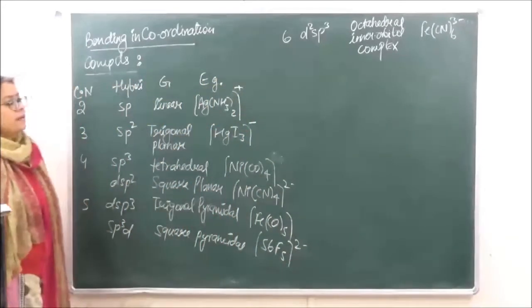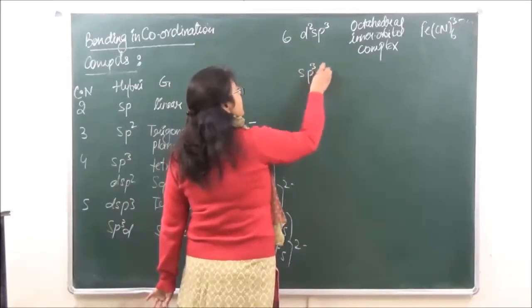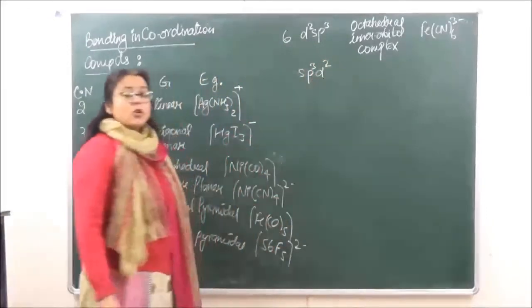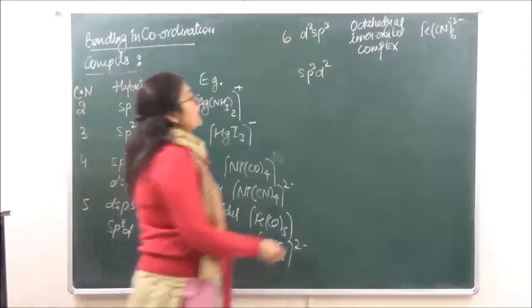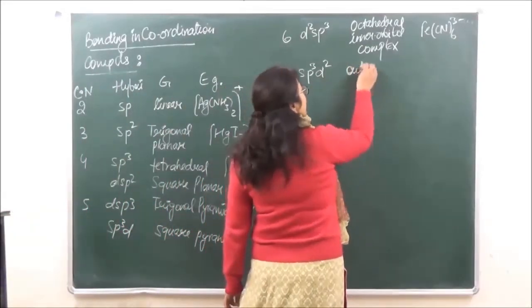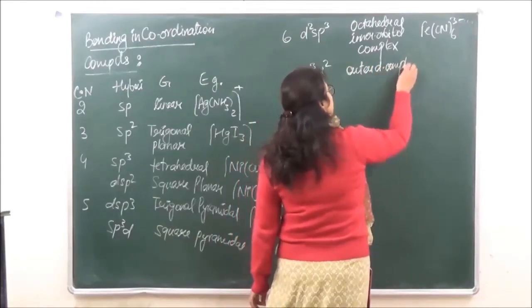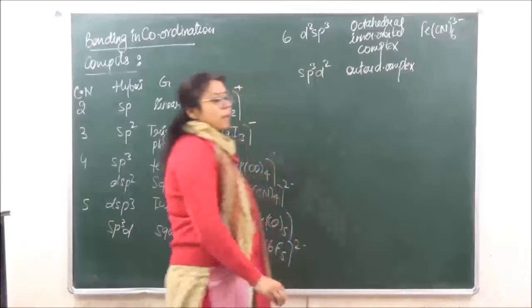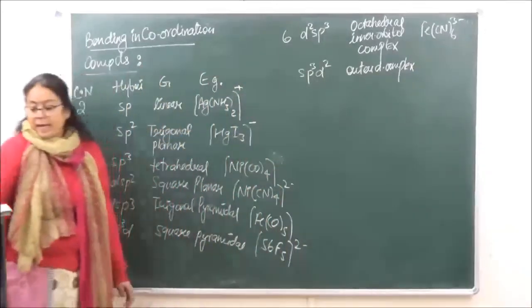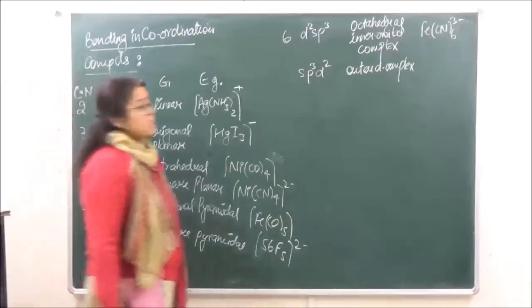The other type of hybridization is sp3d2. Again, this is also going to be octahedral, but over here the outer d is participating, so this is known as an outer d complex. ठीक है। An example which we can take over here is that of FeF6 3 negative.